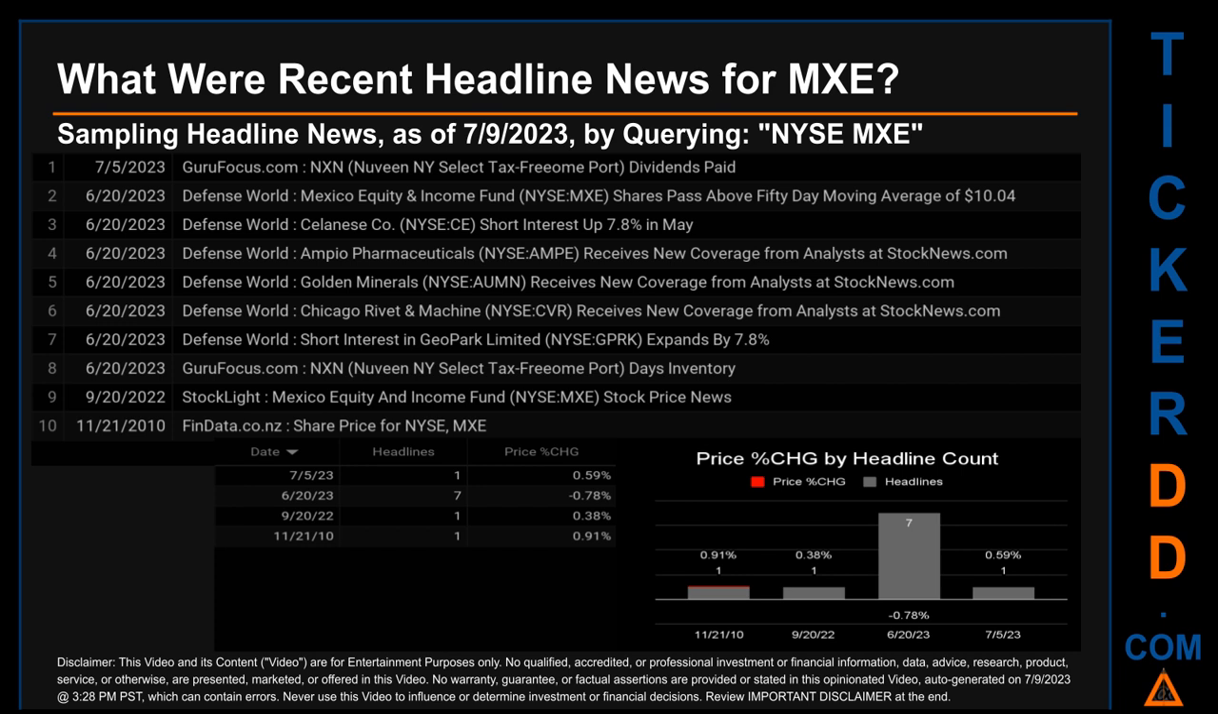It had 7 discovered headlines when Defense World published the headline that read, Mexico Equity and Income Fund shares pass above 50-day moving average of $10.04. Defense World published the headline that read, Selenis, NYSE: CE, short interest up 7.8% in May. Defense World published the headline that read, Ampio Pharmaceuticals, NYSE: AMPE, receives new coverage from analysts at stocknews.com.